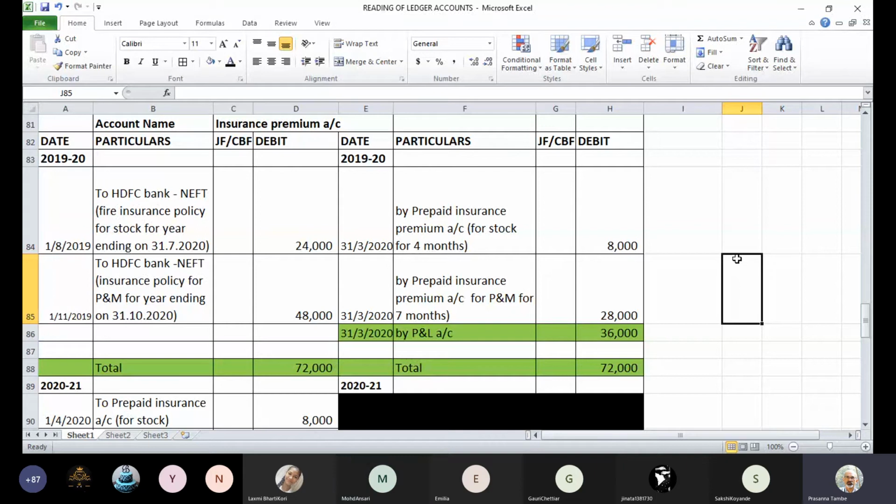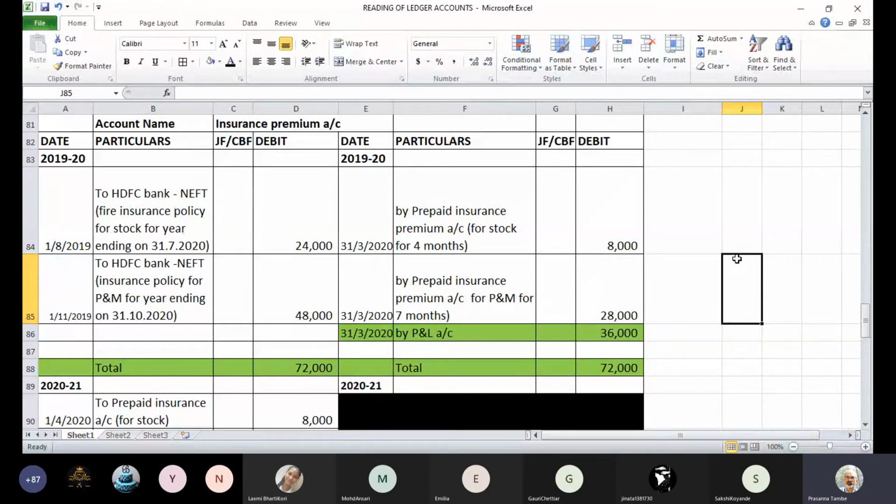Now, what you used to do is pass an entry, and the entry is prepaid insurance account debit to insurance premium account. So on the credit side, you will find that on 31st March 2020, you have passed two entries for that. The narration says the first entry is for 8,000 for stock for a period of 4 months, and the second one is for machinery, for a period of 7 months.